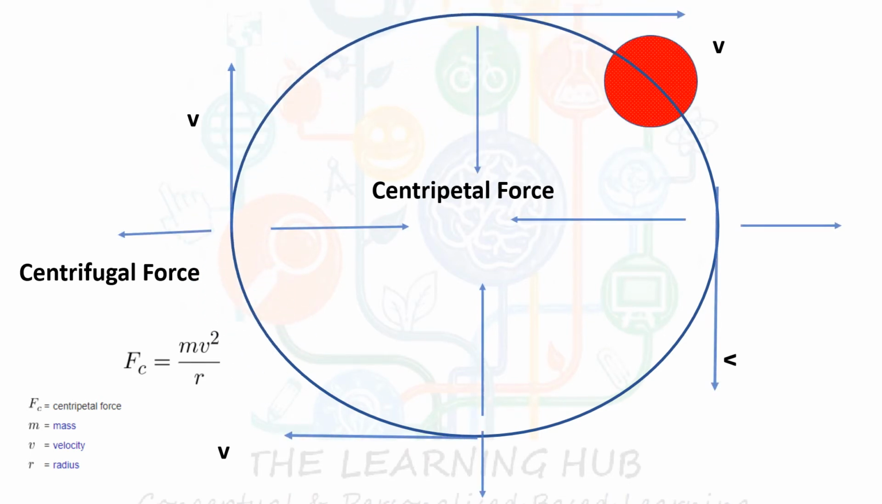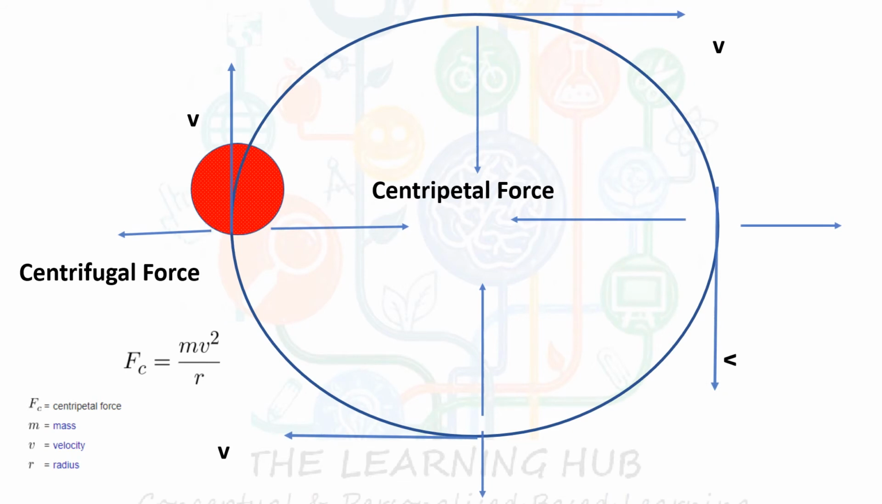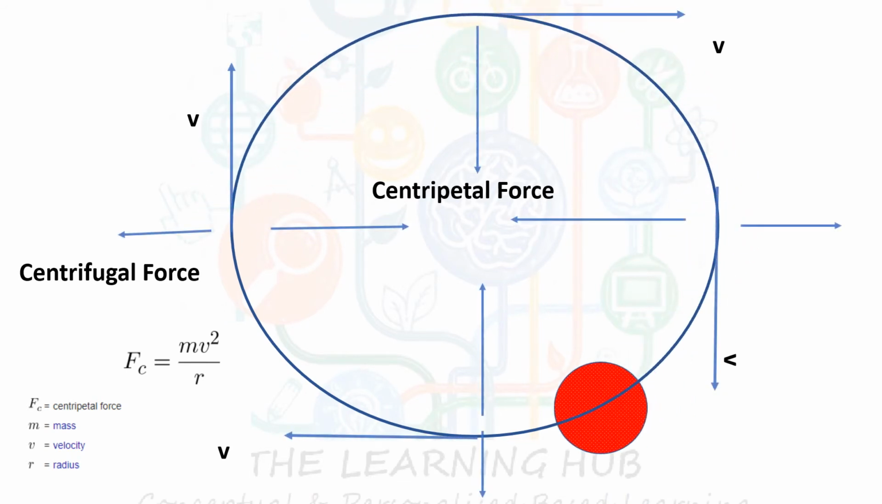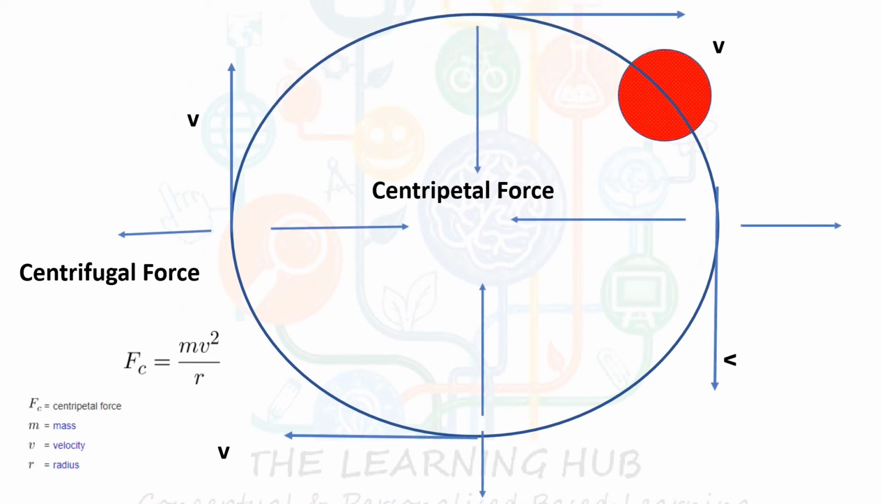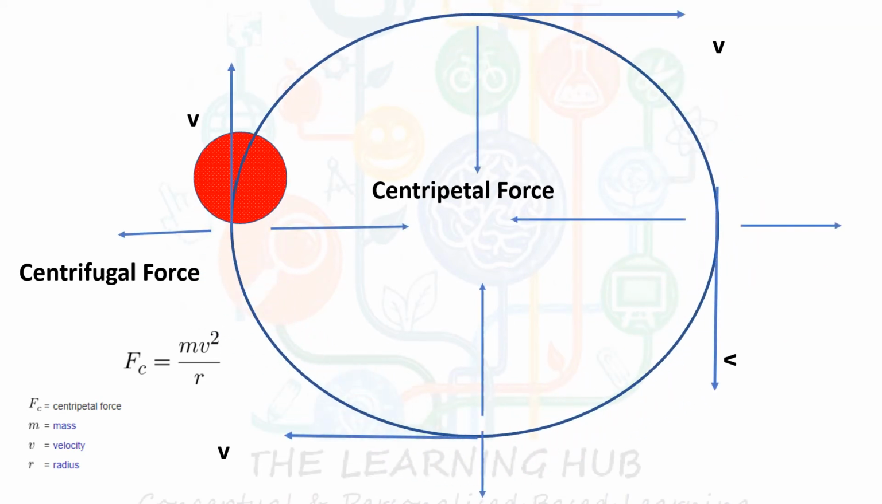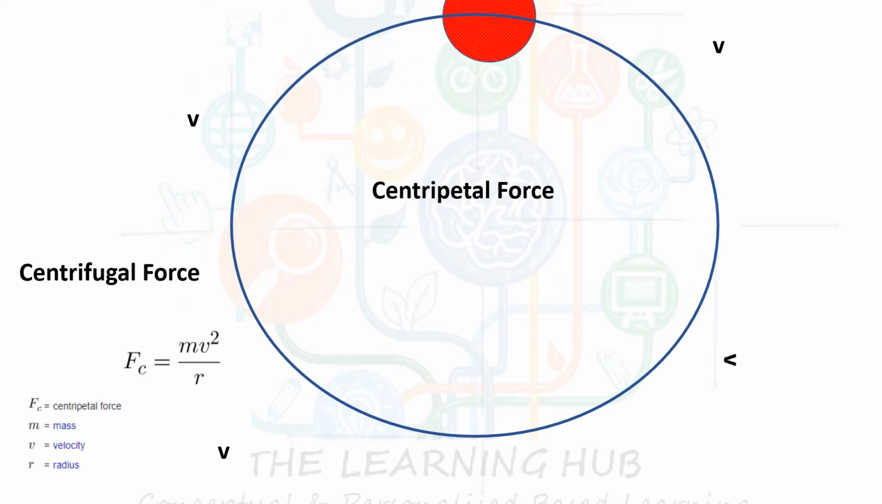So let's summarize it. If a particle is moving in a uniform circular motion, its speed is constant, velocity is changing at every instance, there is no tangential acceleration, there is a radial, that is centripetal acceleration working in this case.